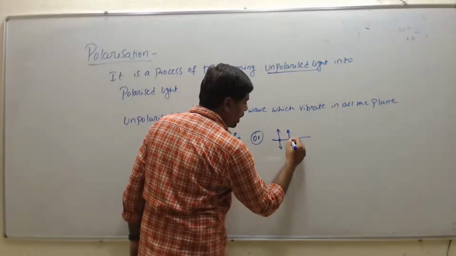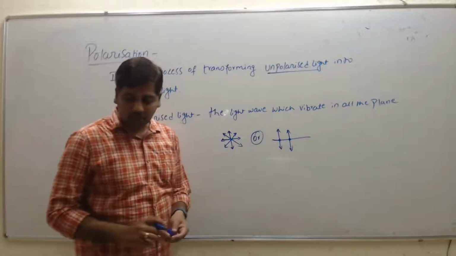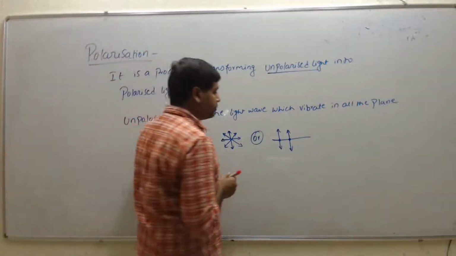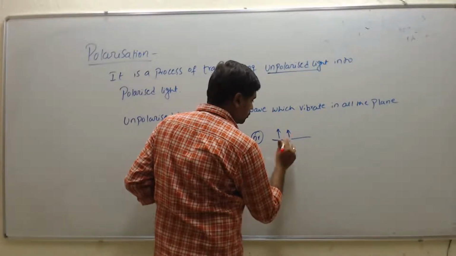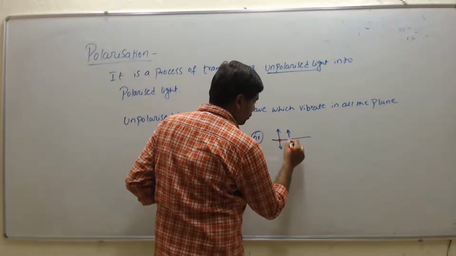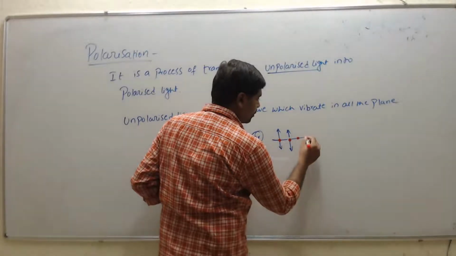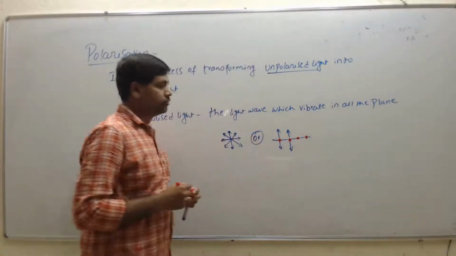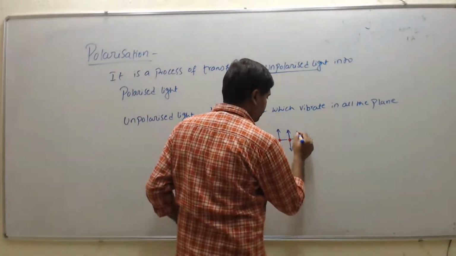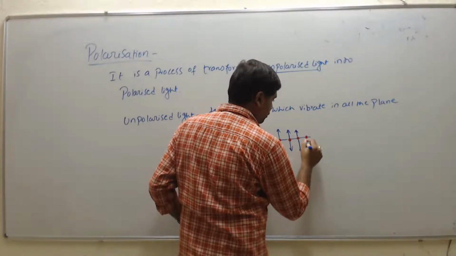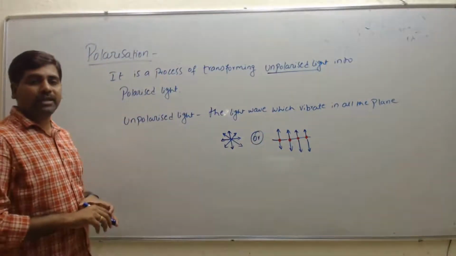In the middle we have one dot, and for that we have two arrow marks. So this is the representation of the unpolarized light.